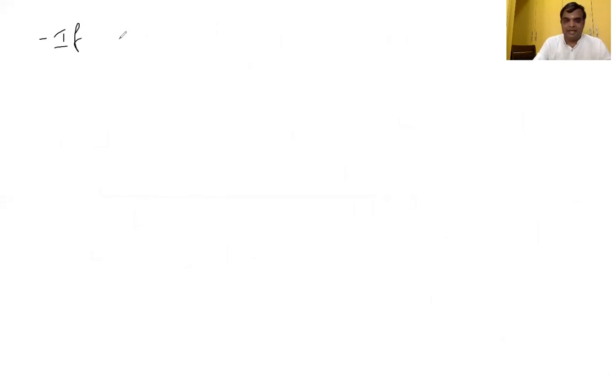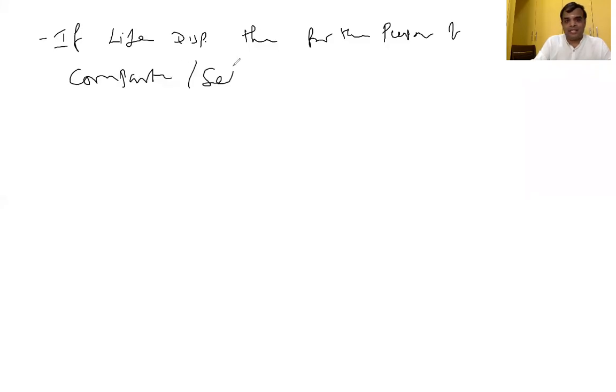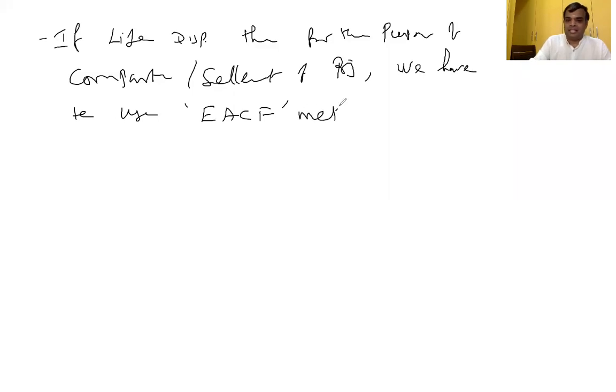If life disparity is there, then for the purpose of comparison or selection of the project, which method do we have to use? The equivalent annual cash flow method.